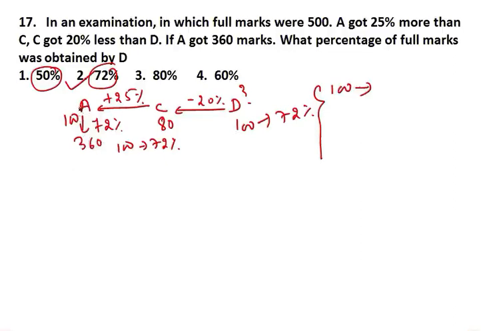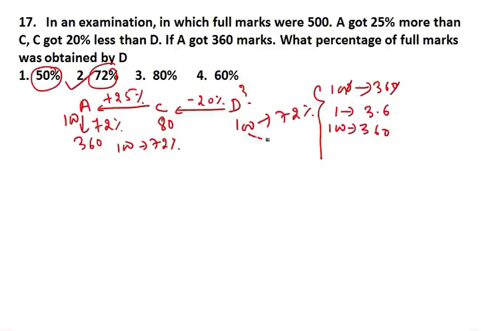Now this 100 represents how much? A got 100, but in reality A got 360. So this 0 and 0 will get cut and 1 will represent how much? It will represent 3.6. Fine. If 1 represents 3.6, then 100 will be how much? Sorry, 100 will be 360.